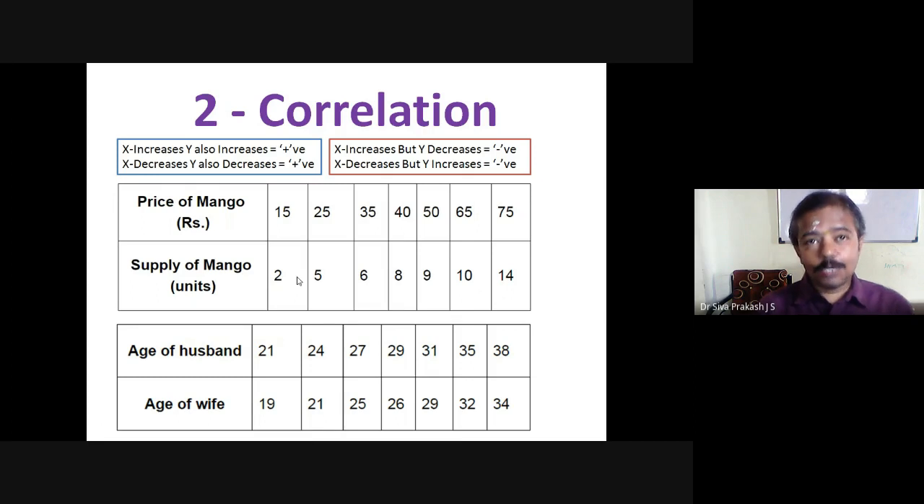If it is in reverse, one variable increases, the other variable decreases, or the other variable decreases, the one variable increases. If it is in reverse order, then the answer should be negative. So if you take this question, when one variable increases, the other variable also increases, then definitely it is a positive correlation. The answer should be plus.